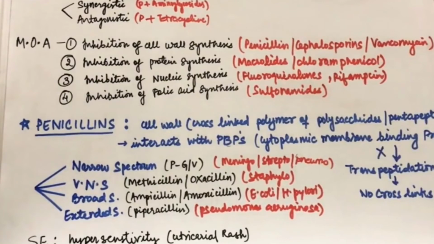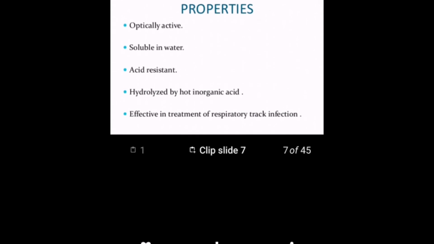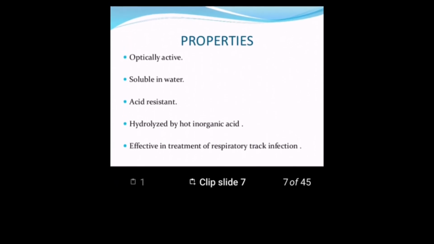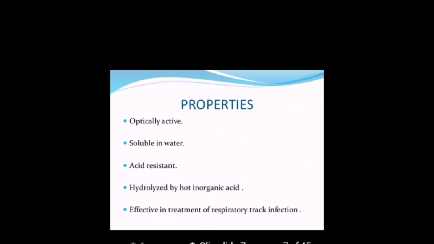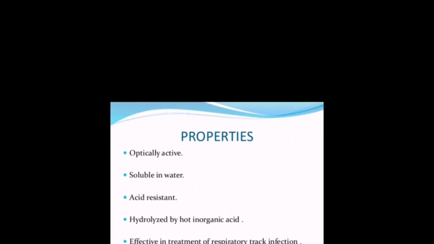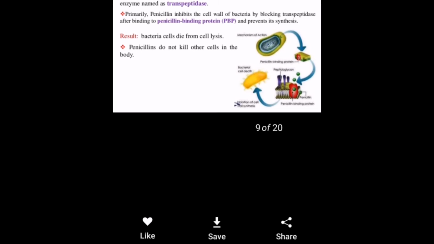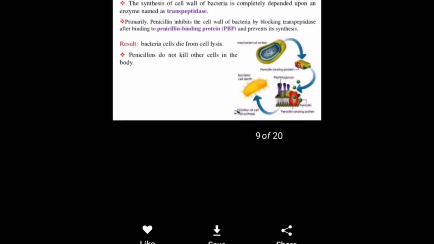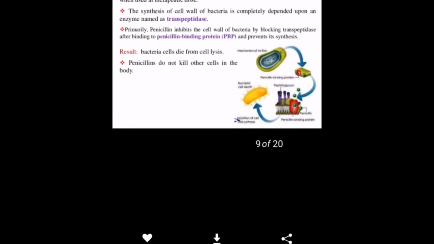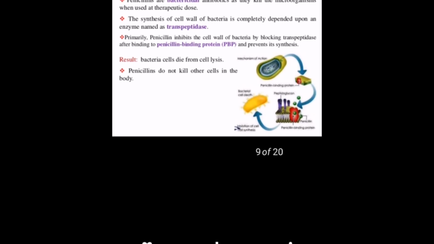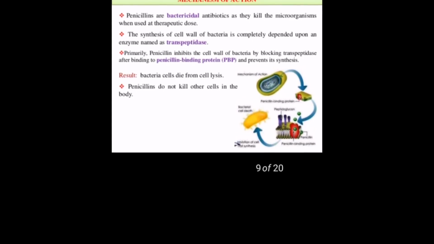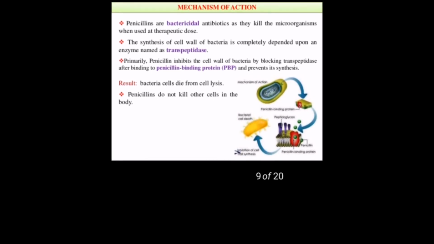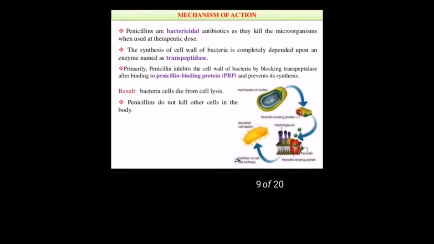Now coming towards its properties, so it is optically active and it is effective in the treatment of respiratory tract infection. Now coming towards its mechanism of action. Its mechanism of action is cell wall synthesis inhibition. It inhibits the last step of cell wall synthesis, which is the transpeptidation reaction, and it inhibits the cross-linking of the cell wall.